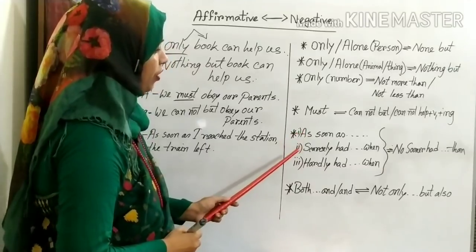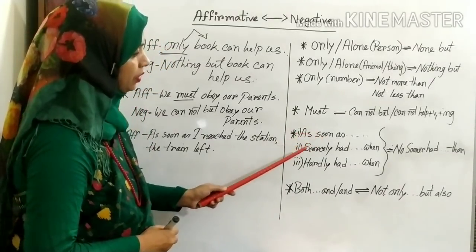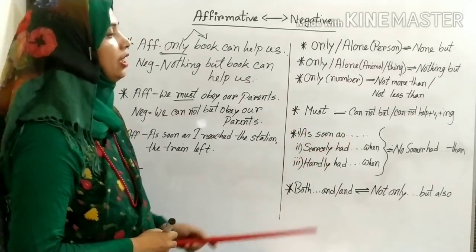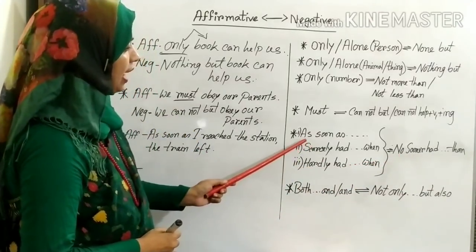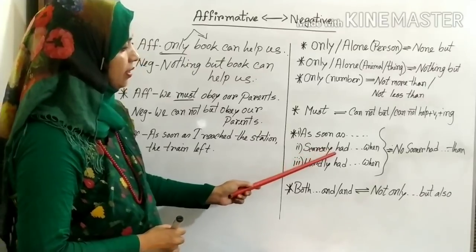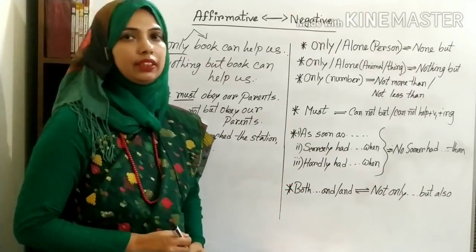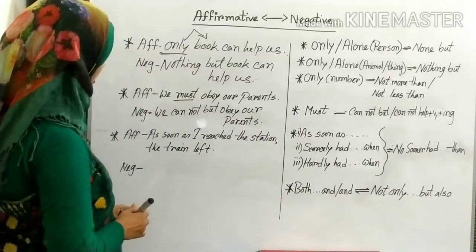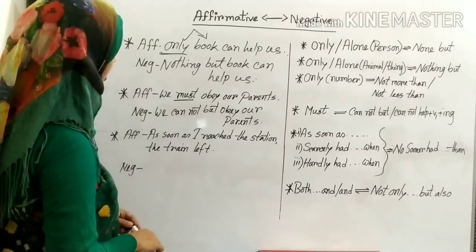Here this rule is very important, dear students. You are saying that as soon as in affirmative sentence, if you find this type of sentence, you can change it with no sooner had. If you find as soon as or scarcely had or hardly had, in negative sentence you can write with no sooner had. Here I have written the example, as soon as I reached the station the train left.